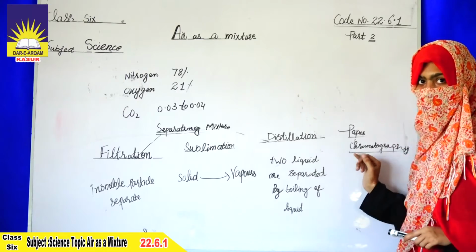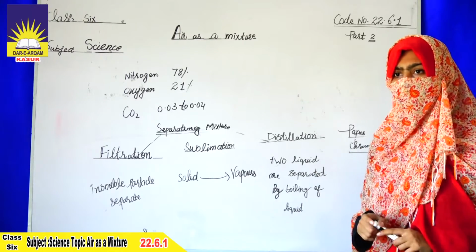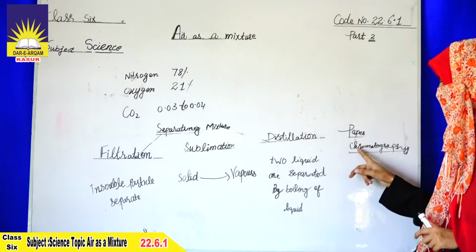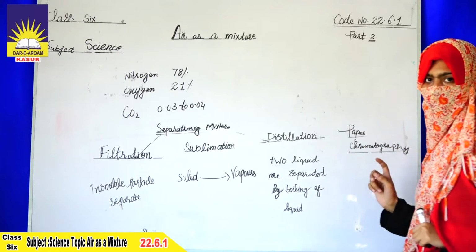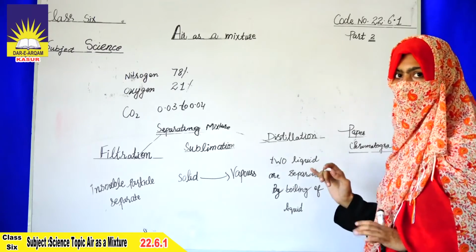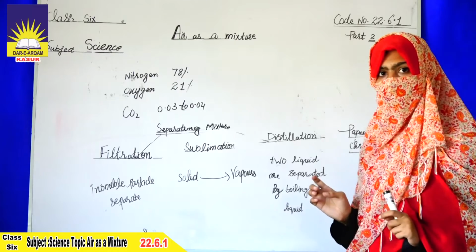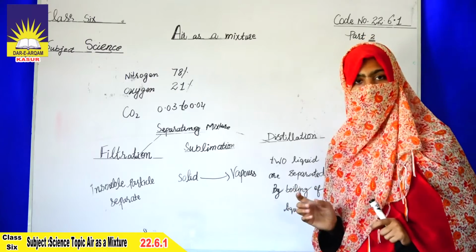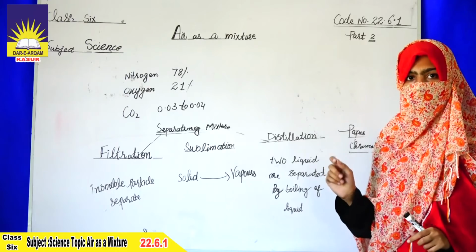Last process is paper chromatography. Paper chromatography is the major process. Chromatography mean separating and techniques. Graphy mean techniques. Separating techniques is known as paper chromatography. In this, you have to mix different ink colors, just like blue, red, or yellow, orange. You mix together and place a drop in a paper.